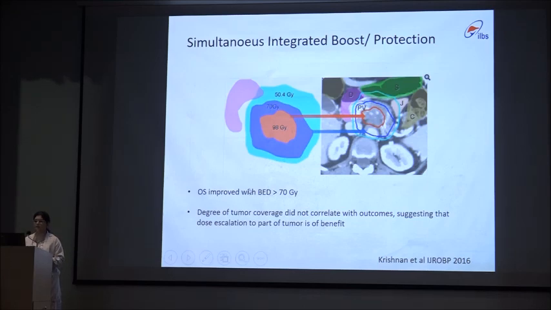One is by using SIB, simultaneous integrated boost or protection. In this, a very high dose of radiation is given to the core of the tumor, whereas for the organs at risk, which are in close proximity to the tumor, like duodenum, stomach, colon, and jejunum, we can prescribe a lower dose. So the authors have suggested that the degree of tumor coverage did not correlate with the outcome, suggesting that dose escalation to the core of the tumor can result in better local control.